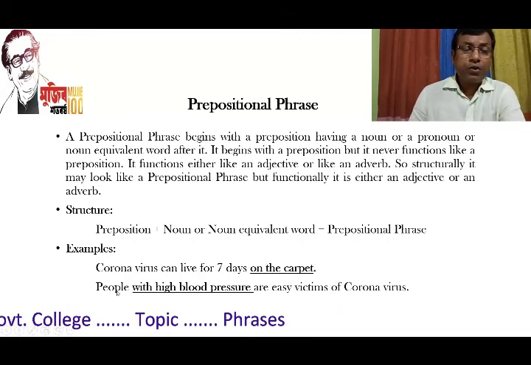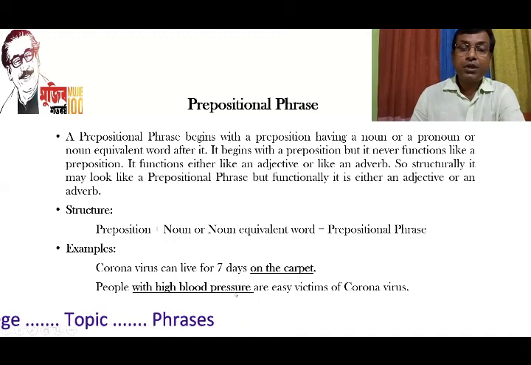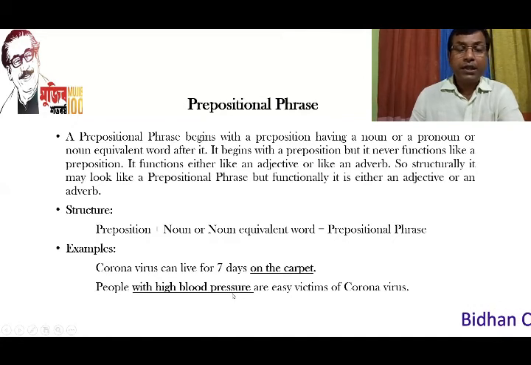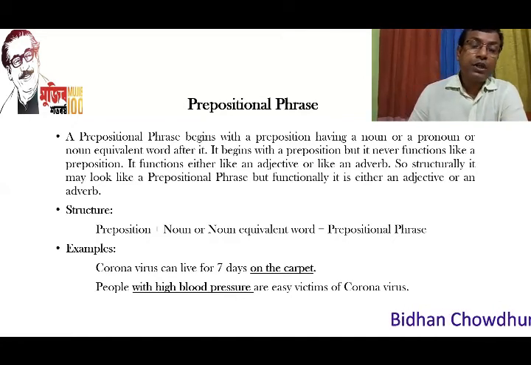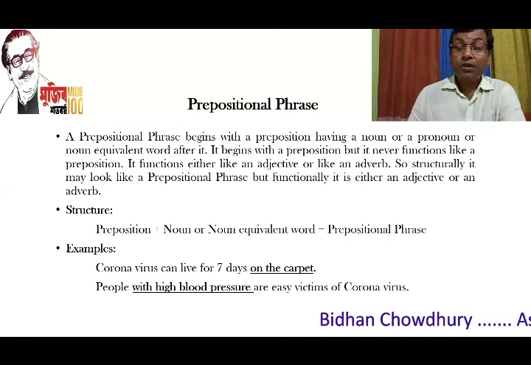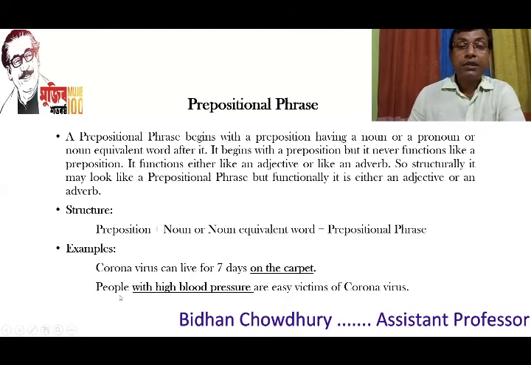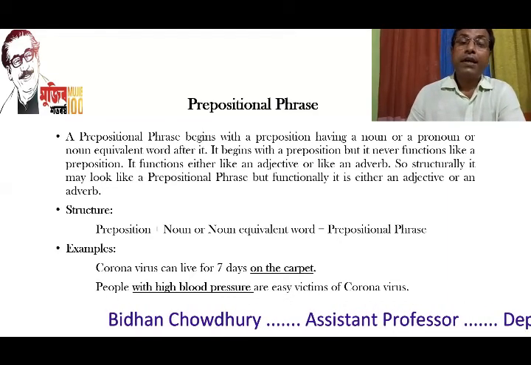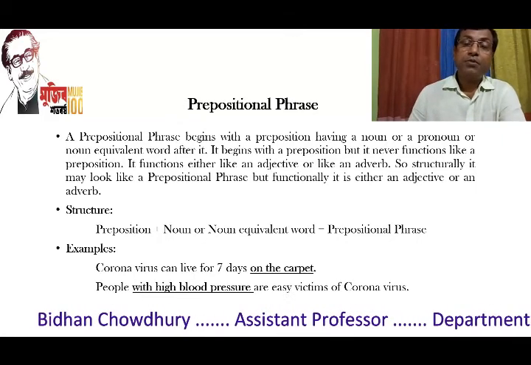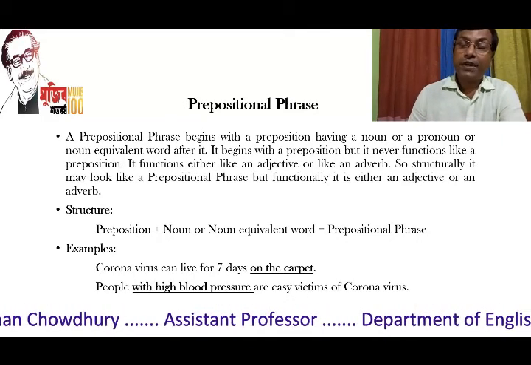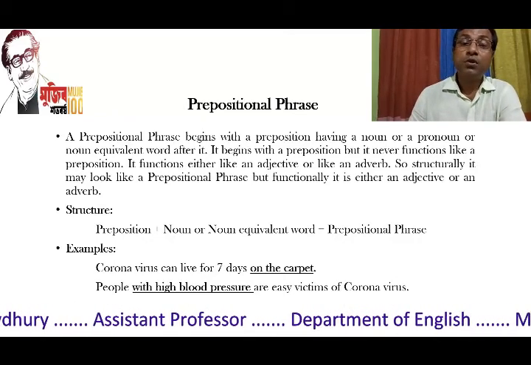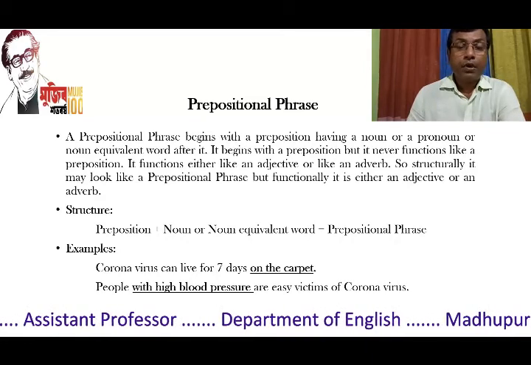And in the second example, people with high blood pressure are easy victims of coronavirus. Obviously, with high blood pressure, the group is having a preposition at the very beginning, but actually it is doing the function of an adjective because this part is describing the noun people. In this way, a prepositional phrase can do a double function. Sometimes it does the function of an adjective, and sometimes it does the function of an adverb.